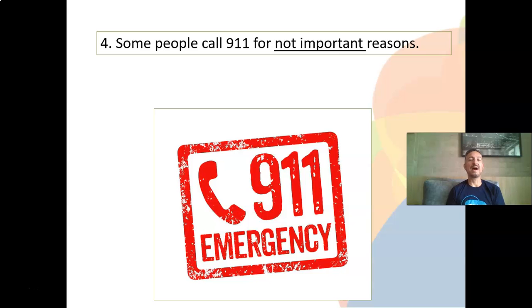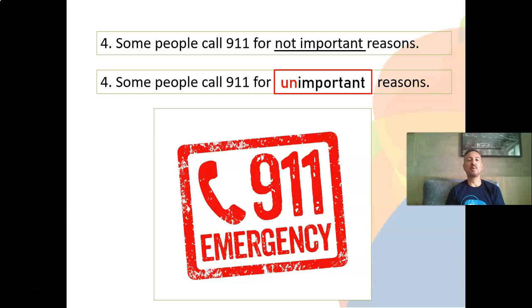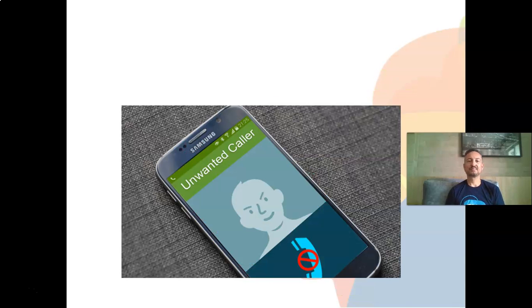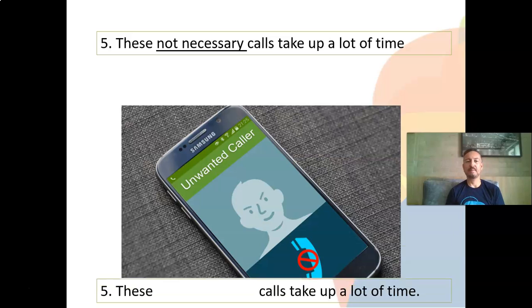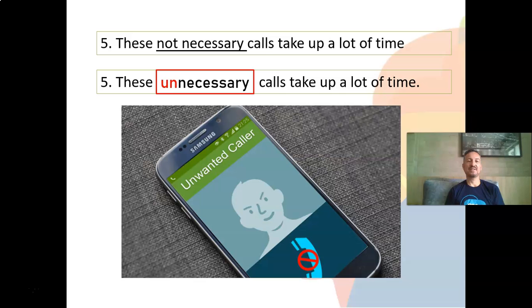Some people call 911 for not important reasons. So what is the opposite of important? Unimportant reasons. Some people call 911 for unimportant reasons. These not necessary calls take up a lot of time. What is the opposite of necessary? It's unnecessary. These unnecessary calls take up a lot of time. Okay?